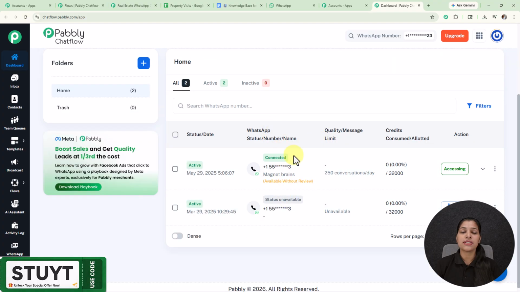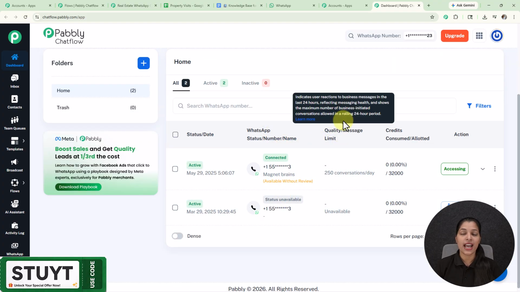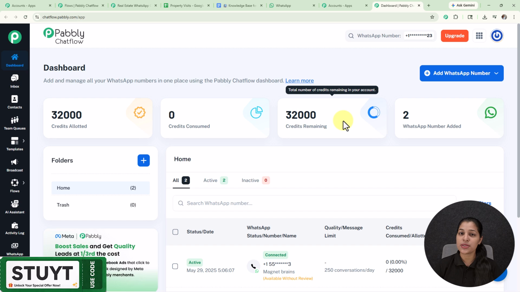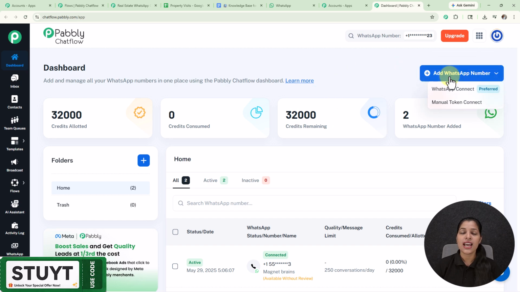where you can see both numbers I have connected to my account. And if you also want to add your WhatsApp number to the Pabbly Chatflow account, then you can just click over this add WhatsApp number button. And here we are getting two options, that is WhatsApp Connect and Manual Token Connect. So if you want to integrate your WhatsApp number, then you can select this WhatsApp Connect, and if you prefer connecting with a token number, then you can select this Manual Token Connect.